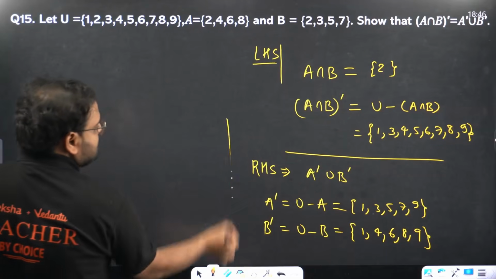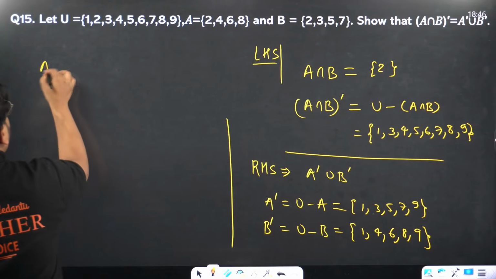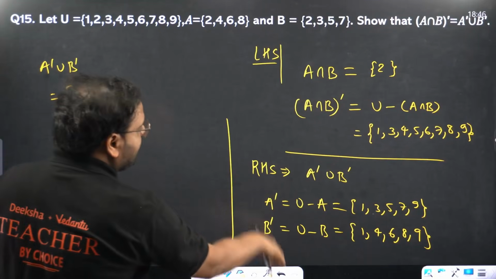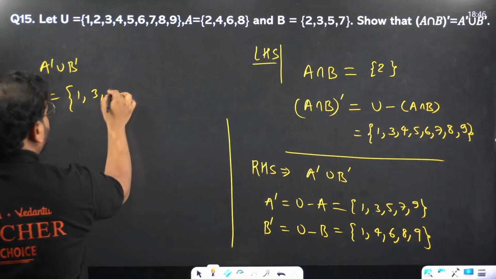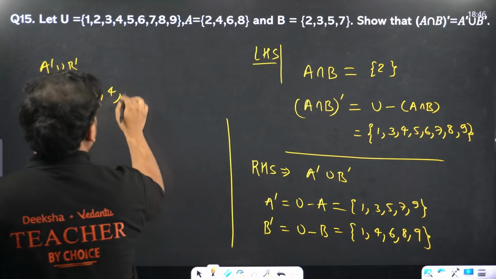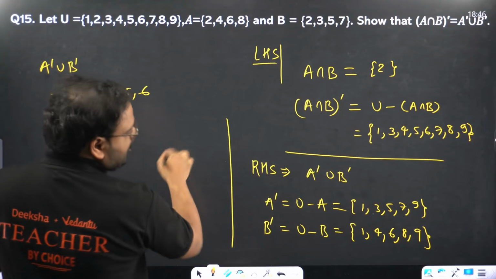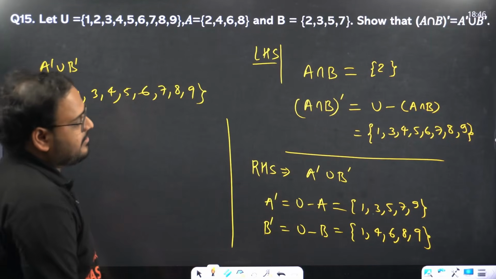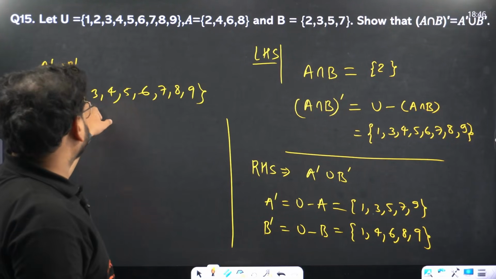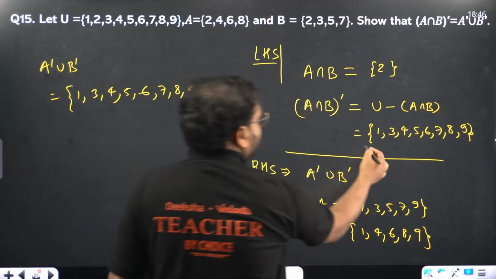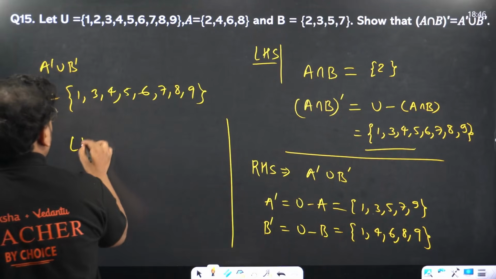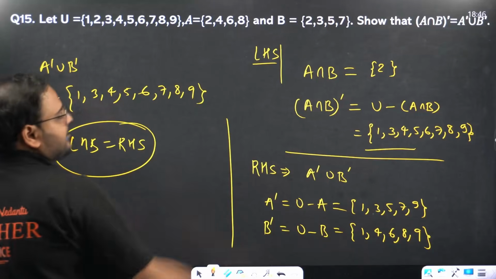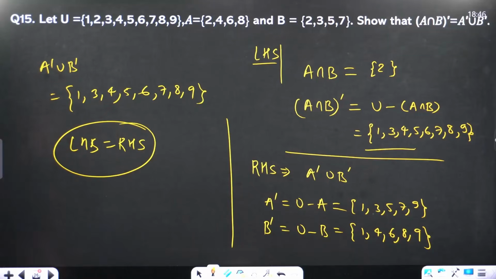Now they're saying take the union of both of these. Let's find the union of both of these. You'll get 1, next is 3, next is 4, then we have 5 also, then we have 6 as well. So we have 7, we have 8, and we have 9. Check: 1, only 2 is missing, 3, 4, 5, 6, 7, 8, 9. This is also the same. What can you say? LHS is coming equal to RHS. We have proved it correct.